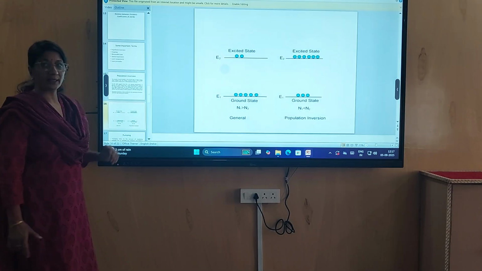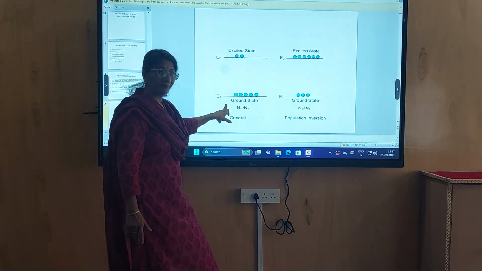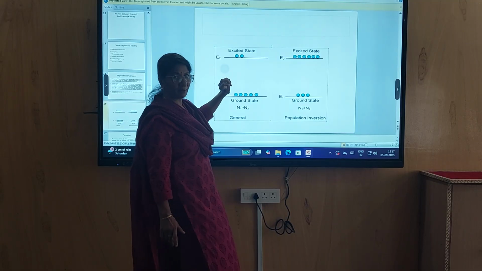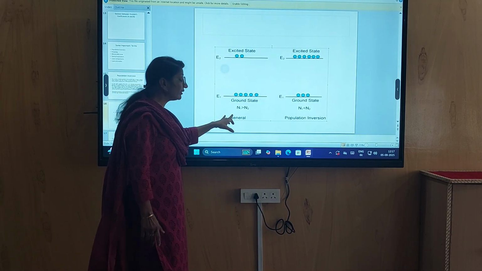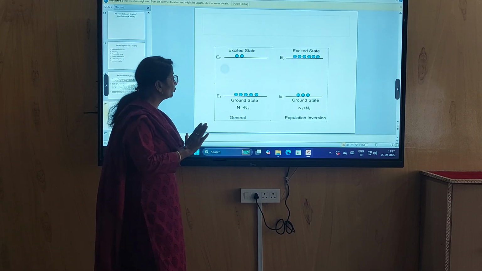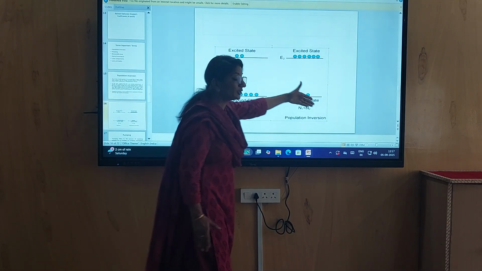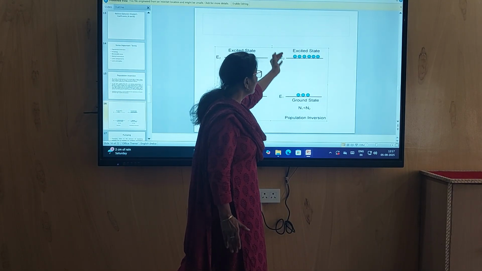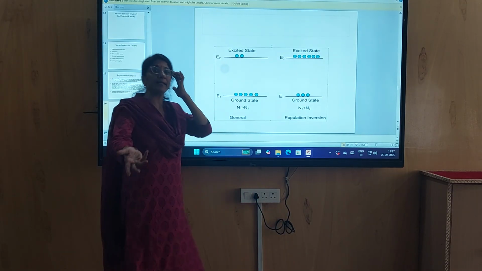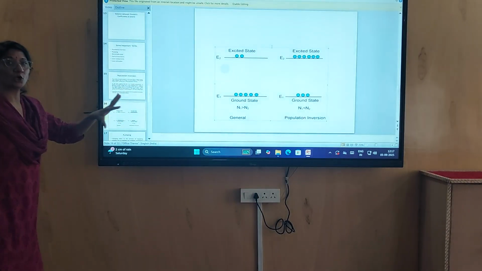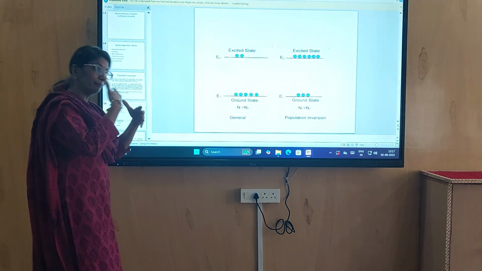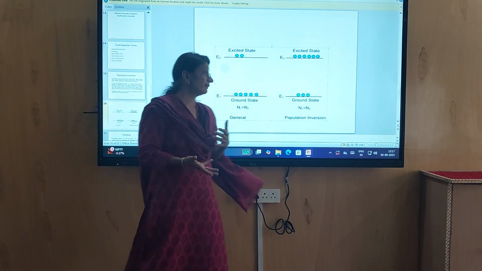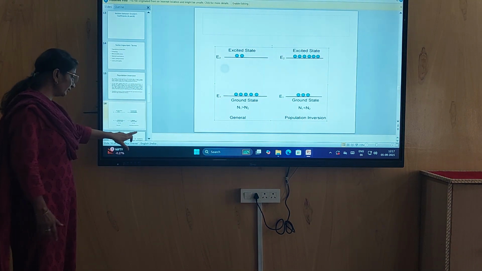Like in the diagram, we can understand this is the ground level and this is the excited level. In a population, in general, N1 is very much greater than N2, and in a population inversion state we make N2 greater than N1. This is a state of population inversion, which we create by imparting energy to the device. This is called population inversion.